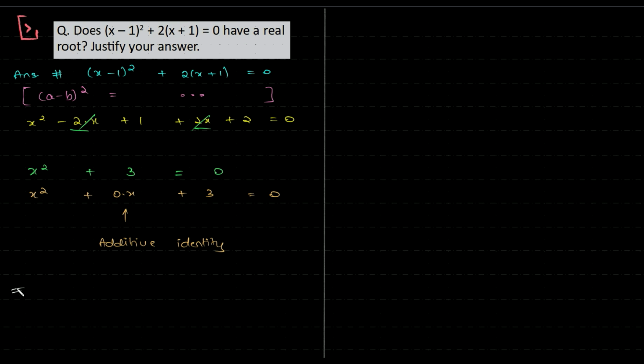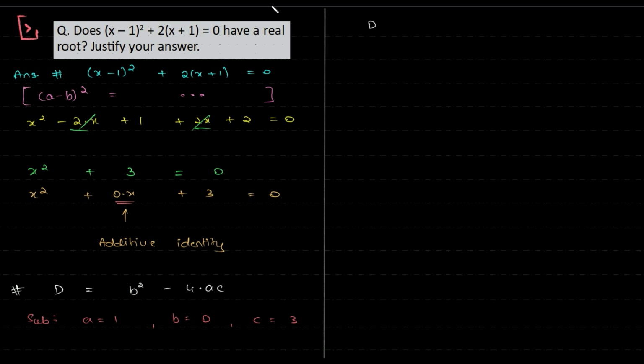And now let's figure out D value, which is b² - 4ac. We need to write the formula. And in this case, we're going to substitute a value, which is 1, b value, which is 0, and c value, which is 3. Right? It makes sense why I rewrote this. Okay, and then we have D.